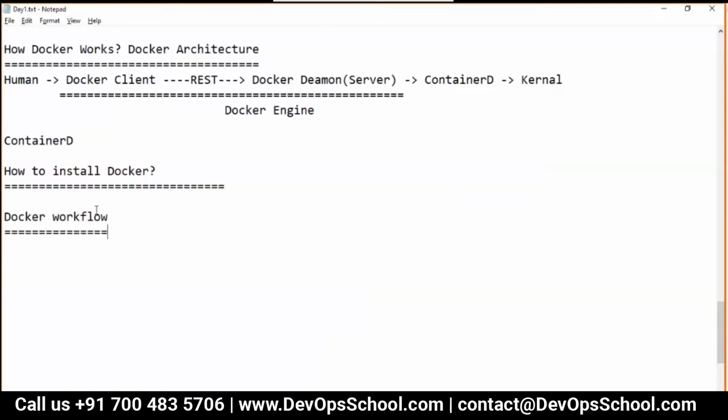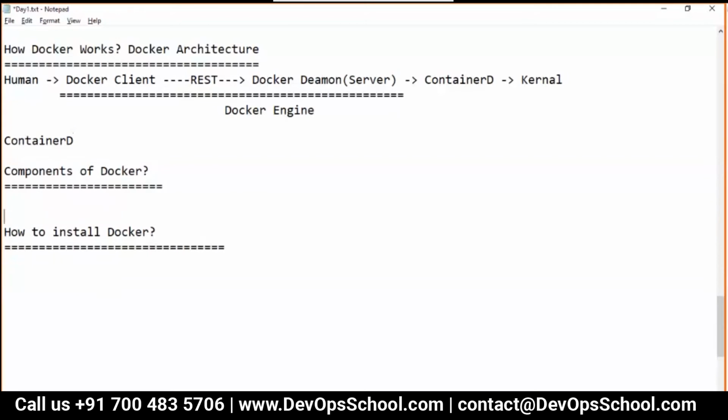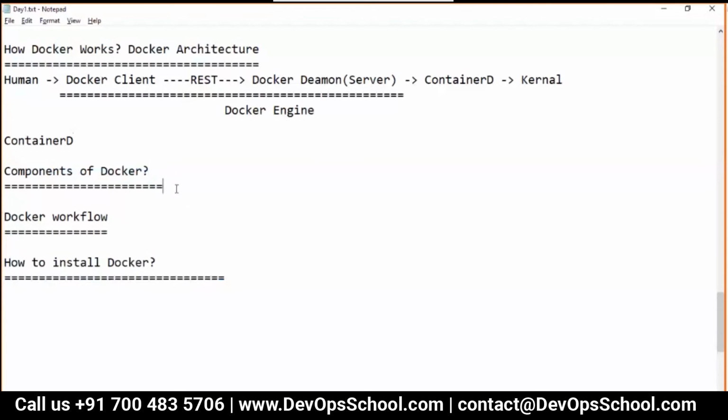So I want to install Docker, then I want to teach you the Docker workflow, and then the components of Docker. Which one should I select first? Let me do one thing. Let me talk about the components of Docker first, and then the Docker workflow, and then how to install Docker.